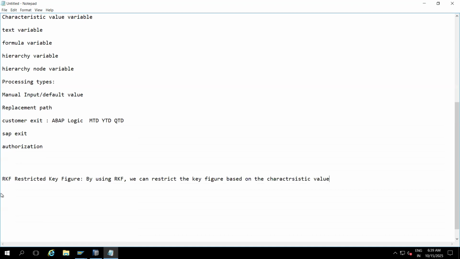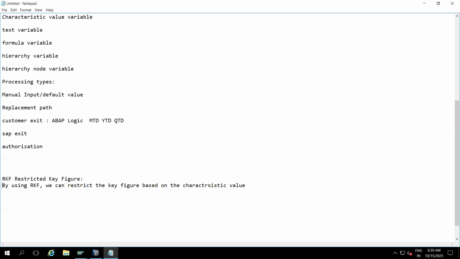So by using RKF we can restrict the key figure. A key figure means amount, quantity, revenue. We don't have control over the key figure in this situation; we restrict it based on the characteristic value.